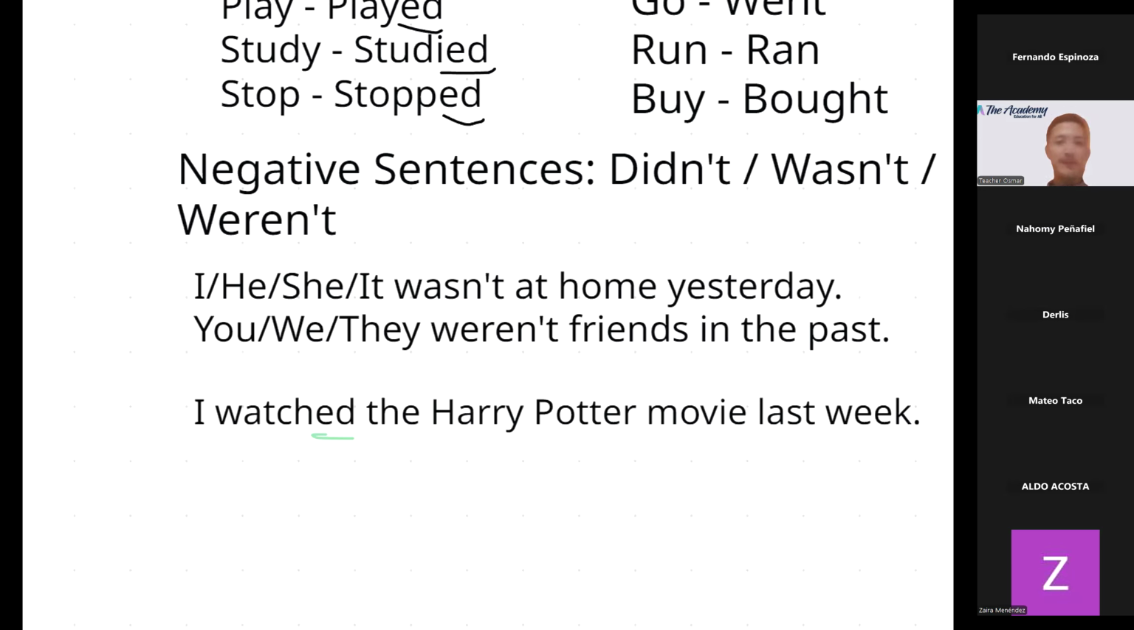Aldo, do you remember how we can change a positive sentence into negative? Can you help me, please? I watched the Harry Potter movie last week. You are going to transform this sentence into negative. How can you do it? ¿Cómo quedaría? How would it be?